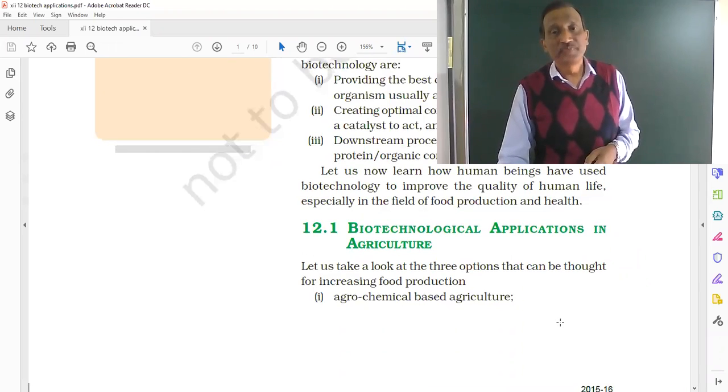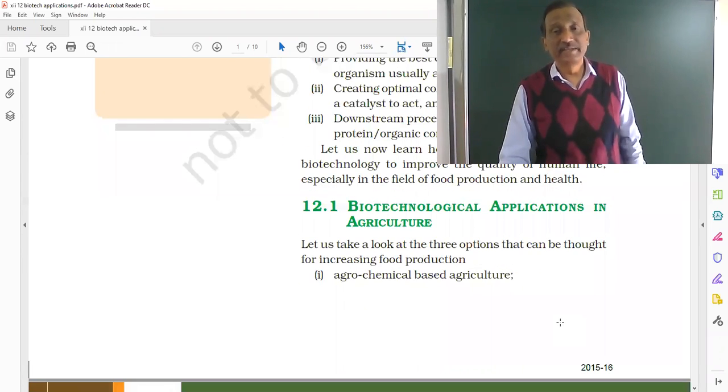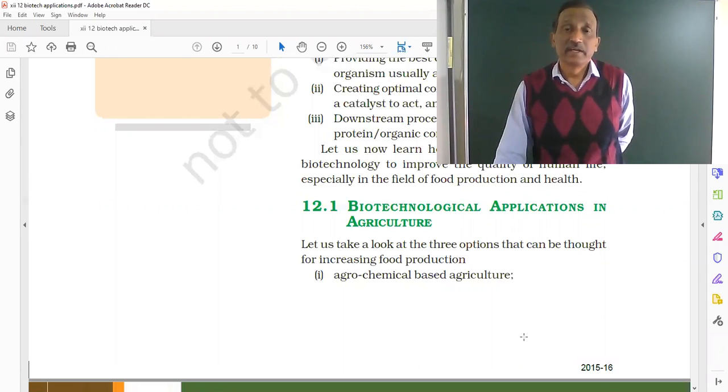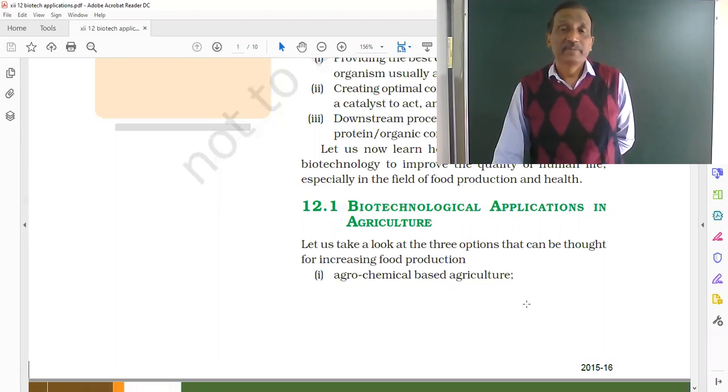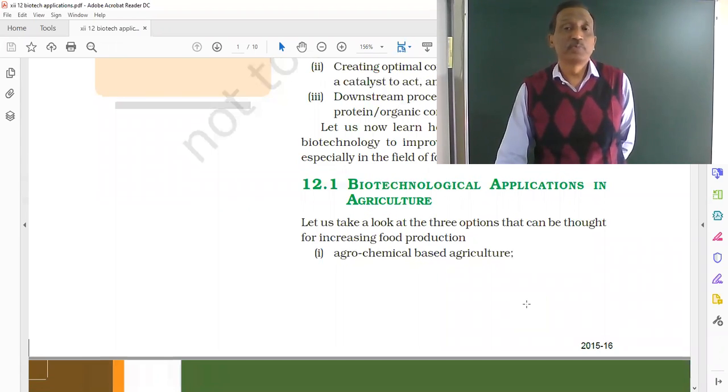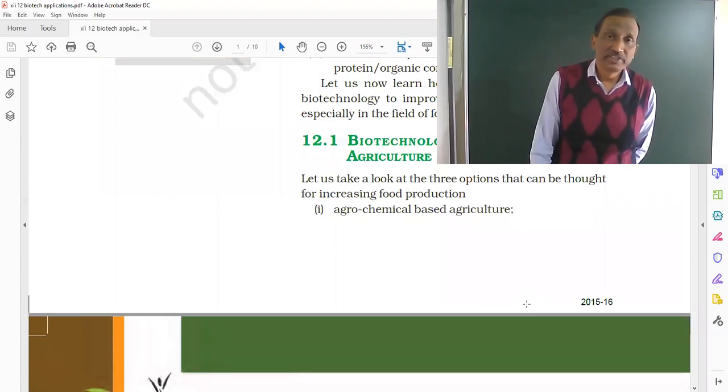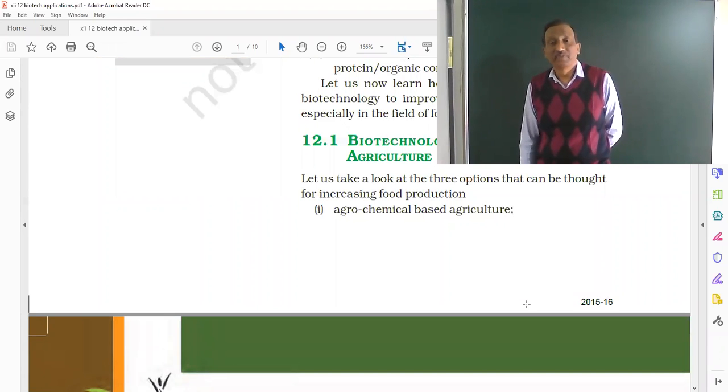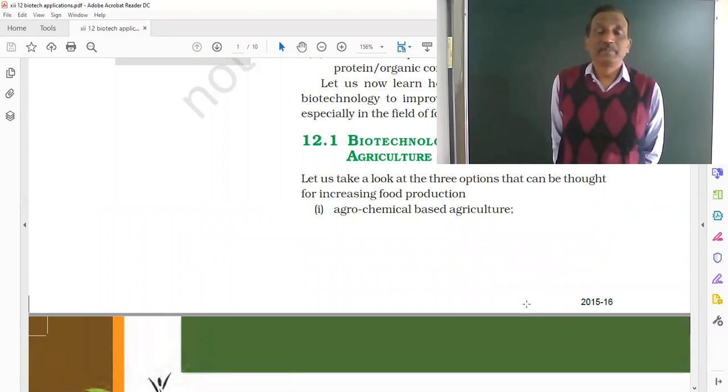Okay. So first thing is biological application in agriculture. Now let us look at the three options that can be brought for increasing food production. If we have to increase the food production, we have got three options. The first is agrochemical based.